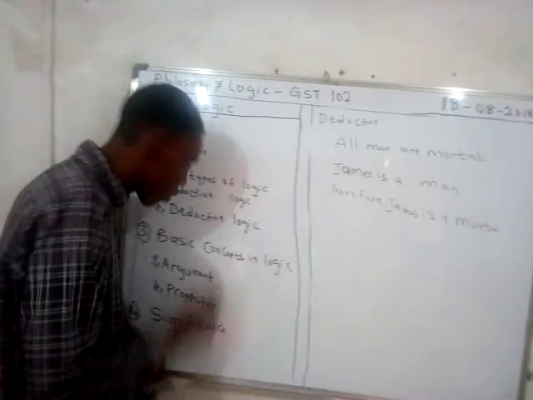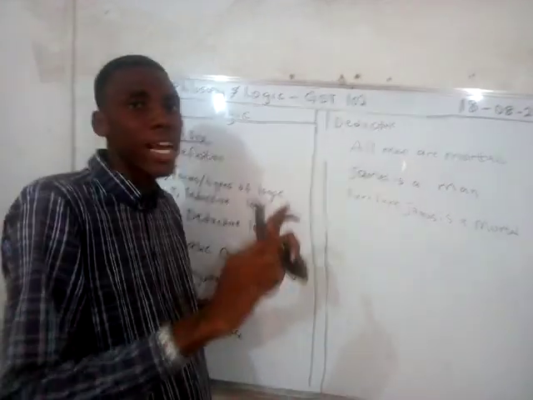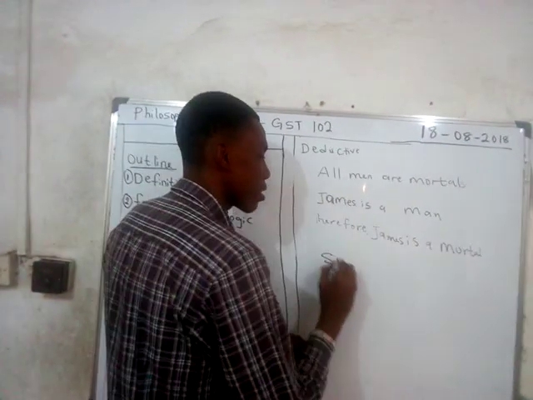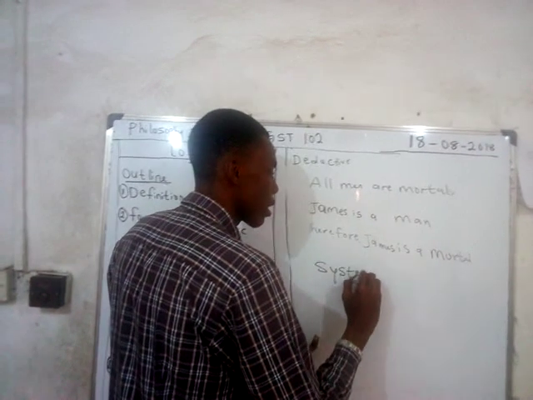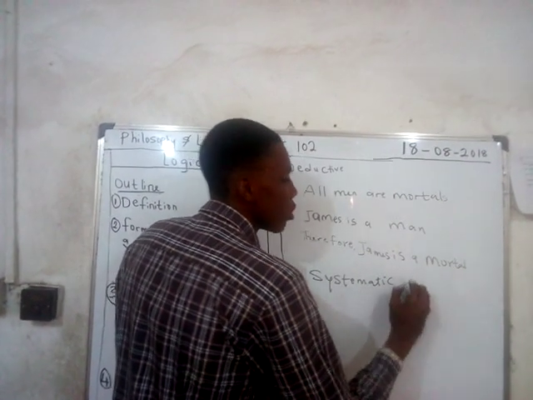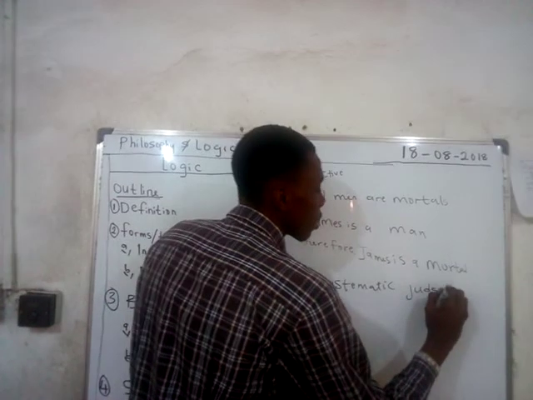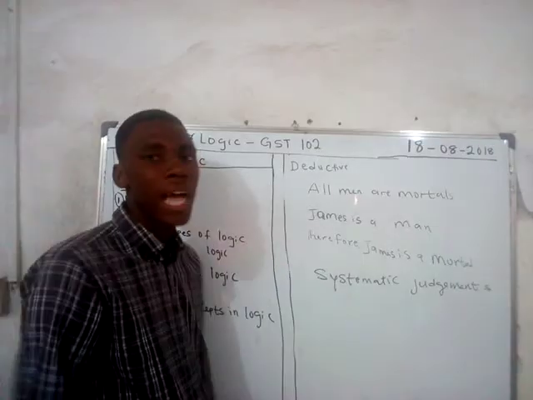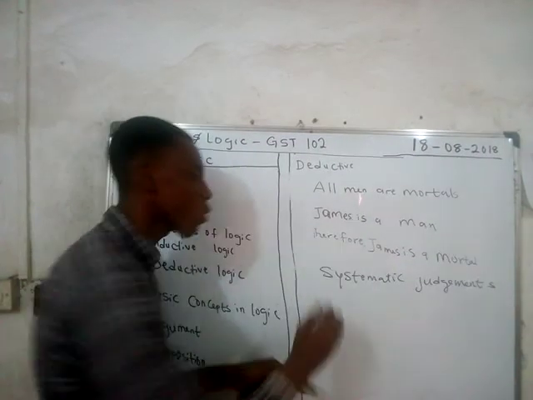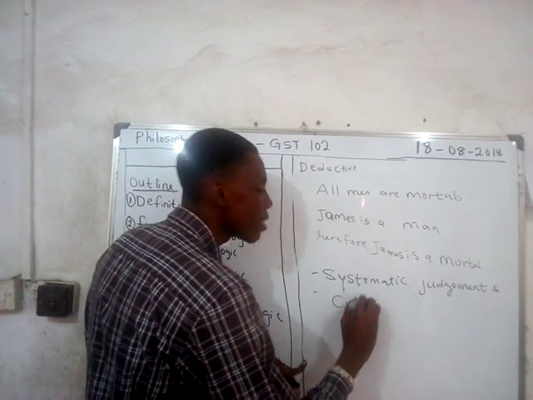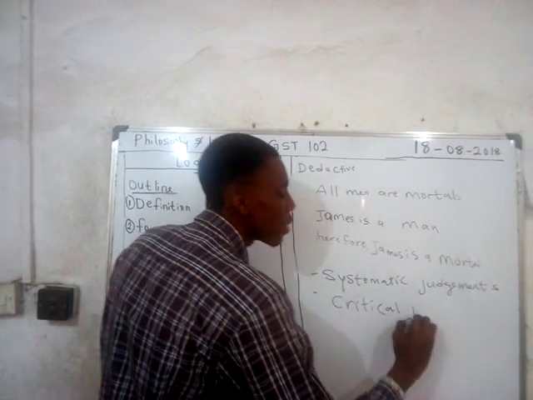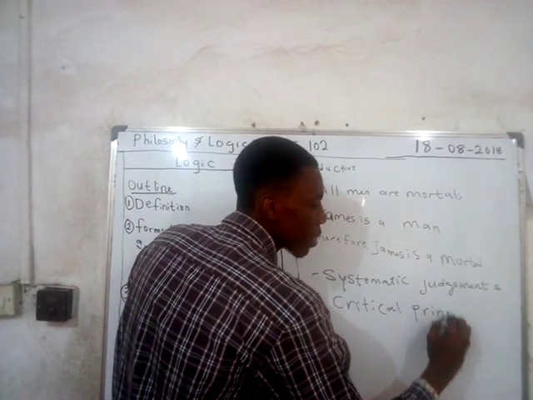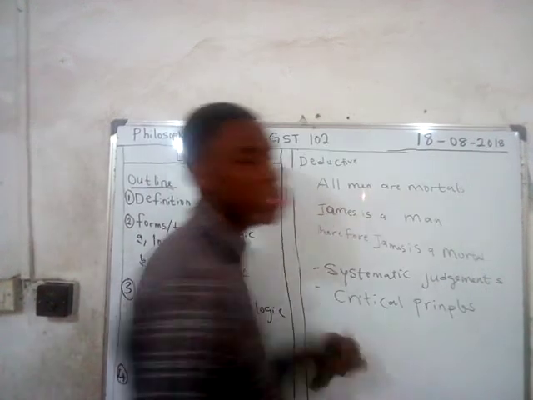Any judgment that goes through logic must be valid. So the first is systematic judgments. And by the time these judgments are being made, we are going to have things like critical principles.